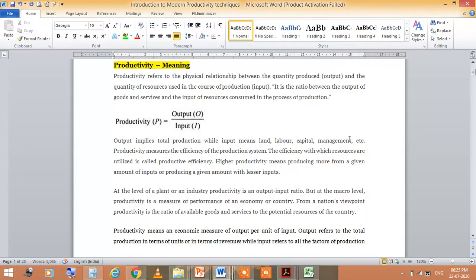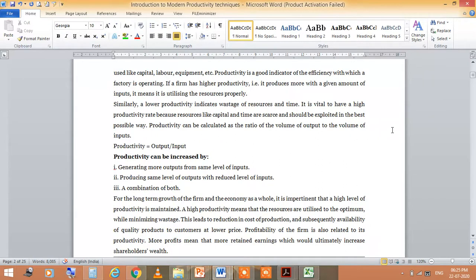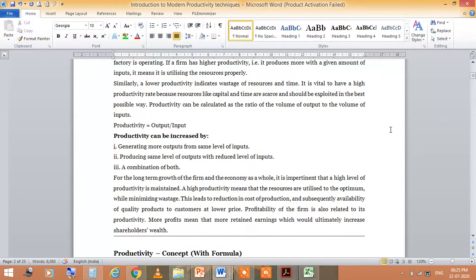In terms of economics, it is measured as output per unit of input. Output refers to the total production in terms of units or in terms of revenues, while input refers to all the factors of production used, like capital, labor, equipment, etc. We can increase productivity by generating more output from the same level of inputs, producing the same level of output with a reduced level of inputs, or a combination of both.